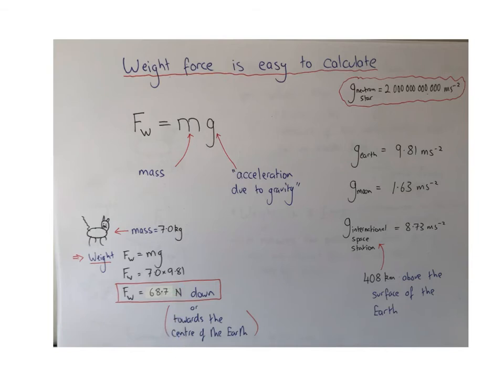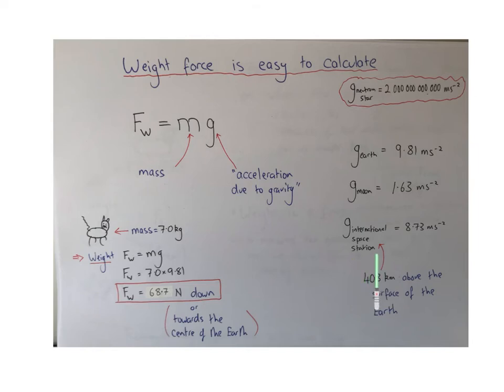Now this value for the acceleration due to gravity does change depending on where you are. It does vary on Earth by very small amounts due to large mountain ranges. However, if you're in a plane or if you're running around or going up a hill or down in a valley, the acceleration due to gravity on Earth to three significant figures will be 9.81 meters per second squared.